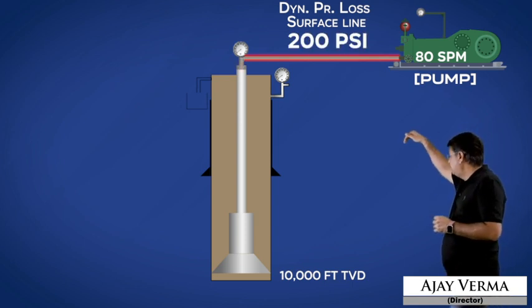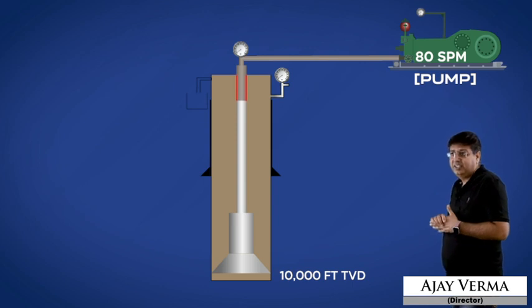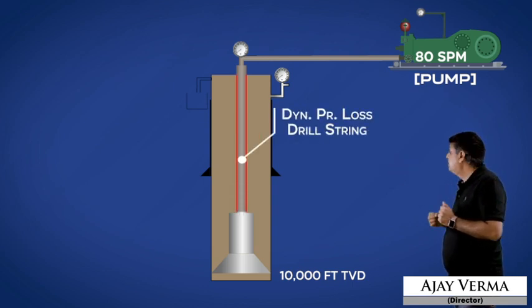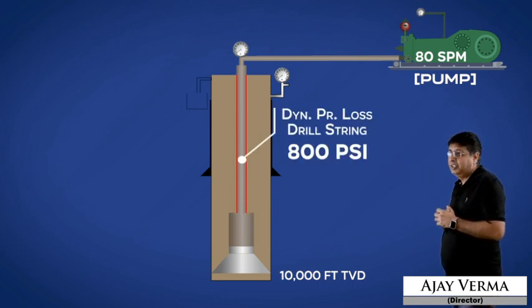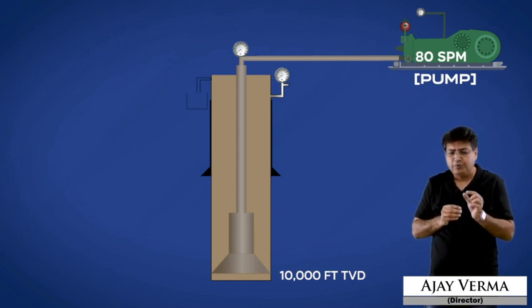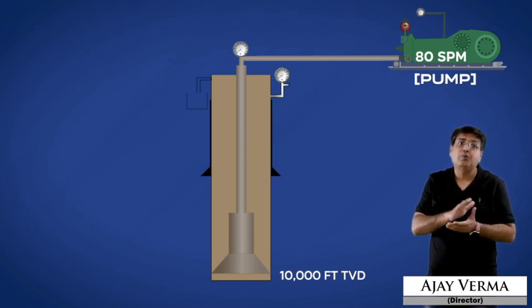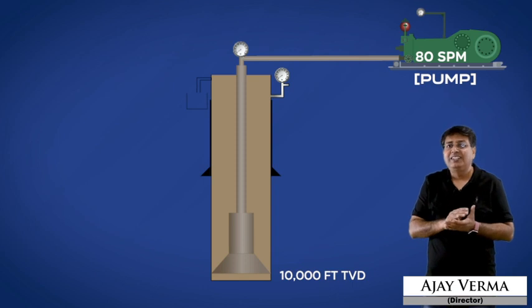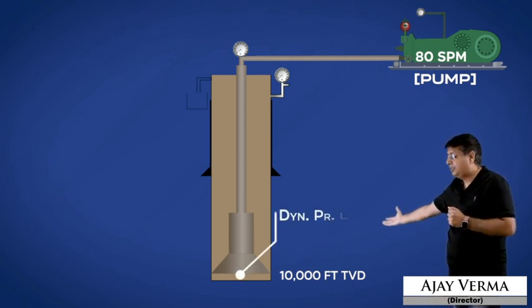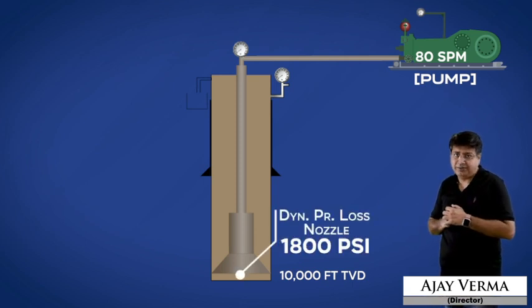Now when the fluid goes down in the drill string, there will be friction between the string and the mud. That will generate a dynamic pressure loss, or frictional losses, of 800 psi in the drill string. Now when mud reaches the bit, we need to understand that when we pass mud through a very small orifice, we need to apply more force, and due to that the friction losses, or the dynamic pressure losses, at the nozzles are maximum. Let's say the dynamic pressure loss across the nozzles is 1800 psi.